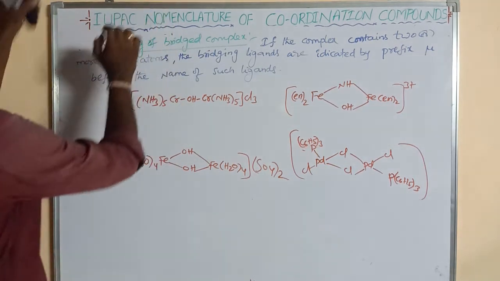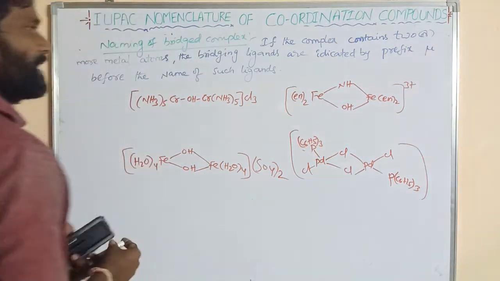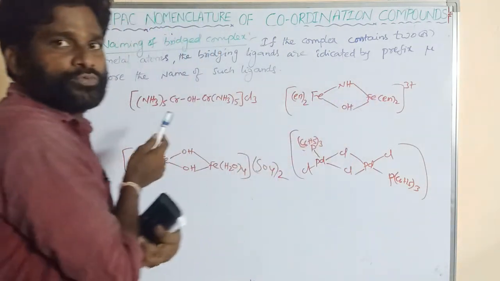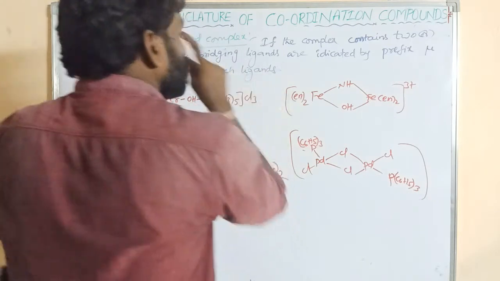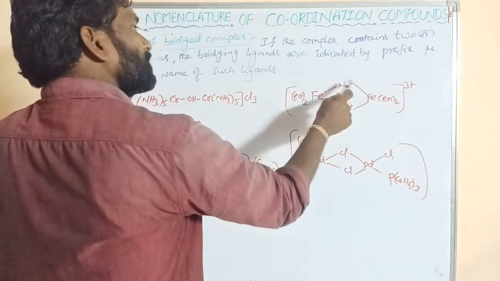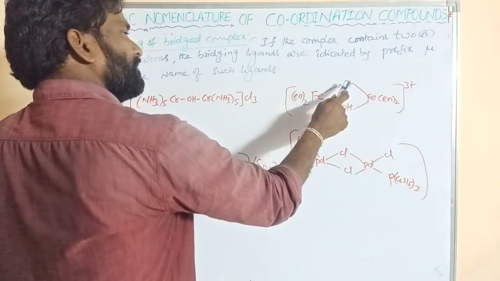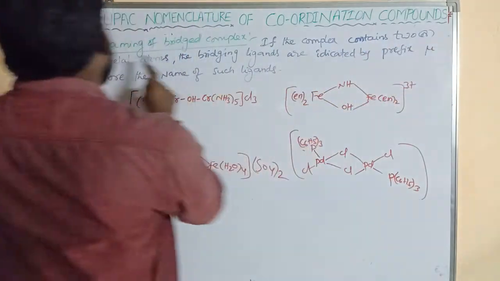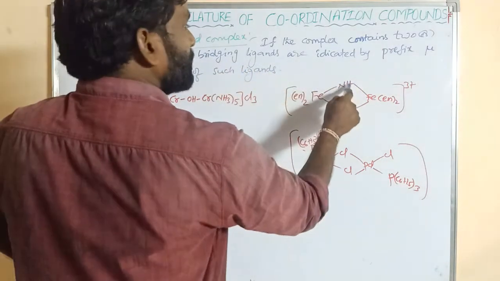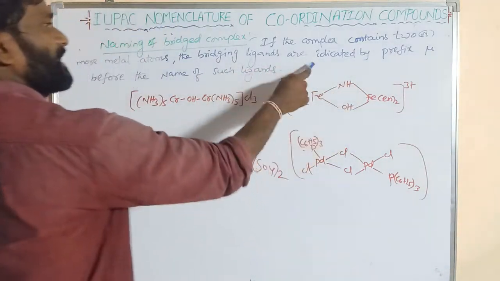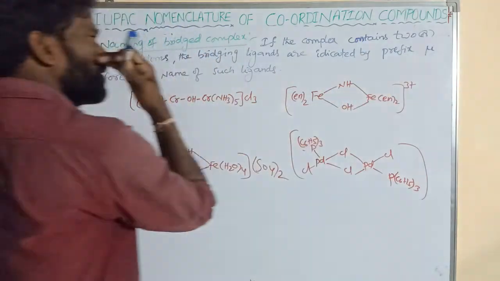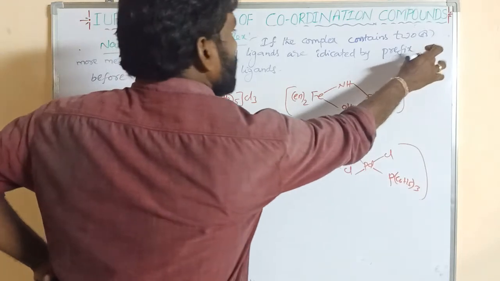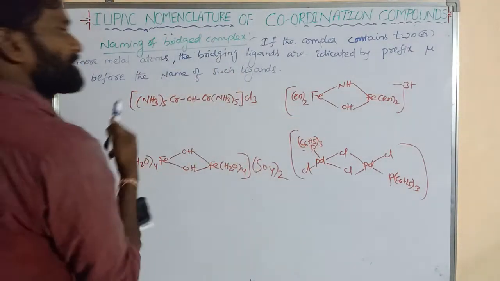Next I am going to explain naming of bridged ligands. What are bridged ligands? If a complex compound contains two or more metals, the two metals are connected with ligands as a bridge. If the complex contains two or more metal atoms, the bridging ligands, here NH and OH, are indicated by the prefix mu. Before writing the name of a bridged ligand, we write mu before its name.